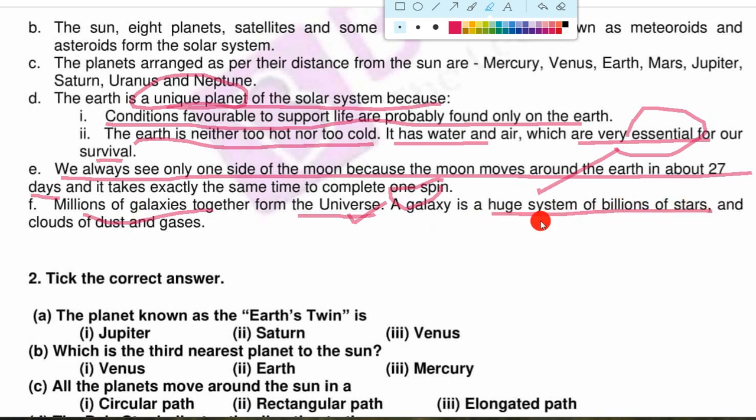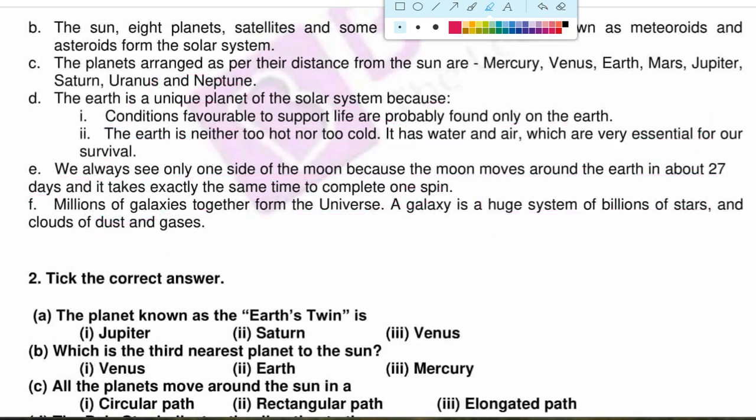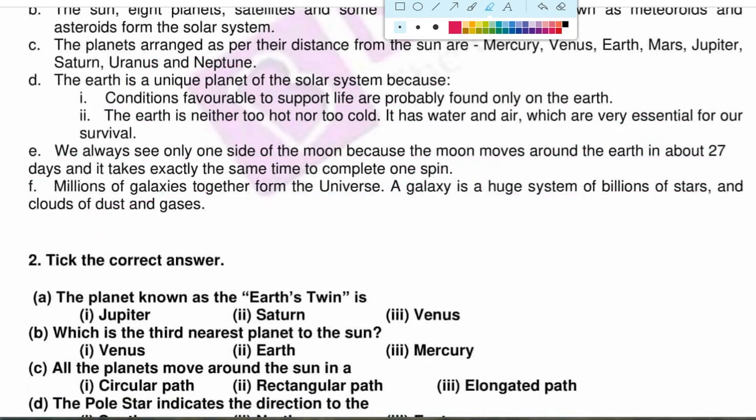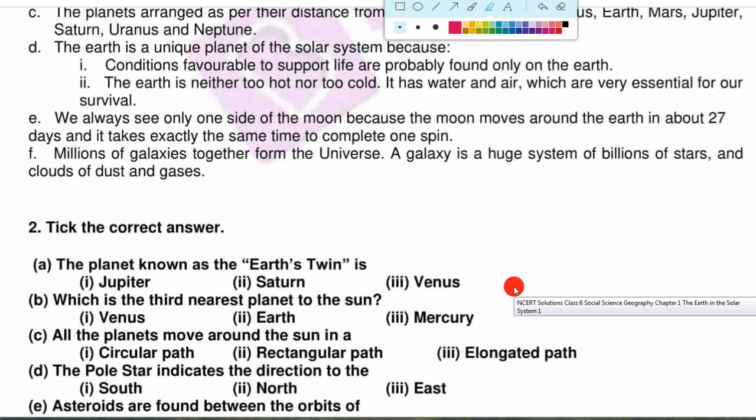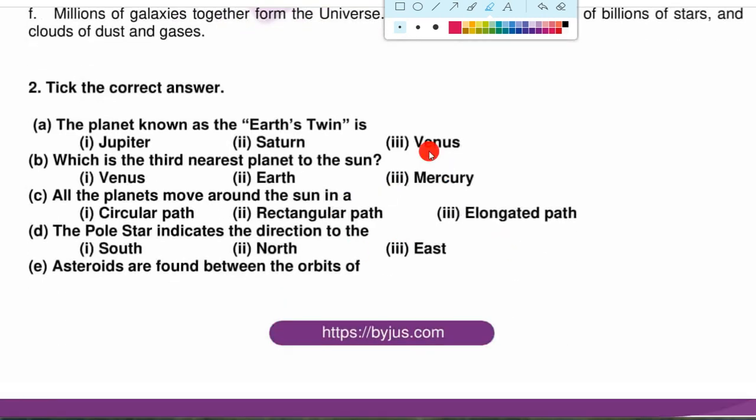Now our next question is: tick the correct answer. In this we will discuss our MCQs. The first question is, name the planet known as the Earth's twin. It is Venus. Which is the third nearest planet to the Sun? We know the sequence of the planets. The first one is Mercury.